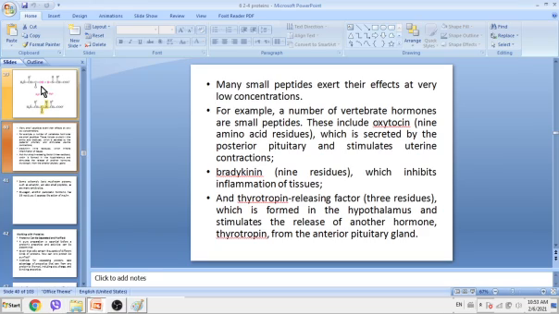It only has 9 amino acid residues, is secreted by the posterior pituitary, and stimulates uterine contraction. Bradykinin, 9 residues, inhibits inflammation of tissues. And thyrotropin releasing factor, only 3 amino acid residues, is formed in the hypothalamus and stimulates the release of another hormone, thyrotropin, from the anterior pituitary gland.